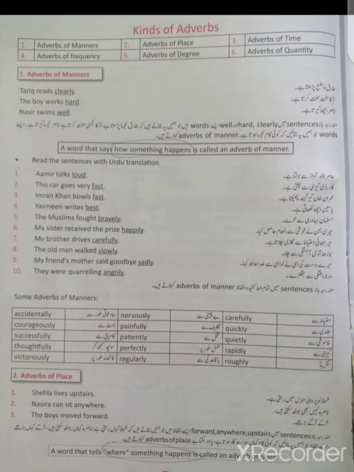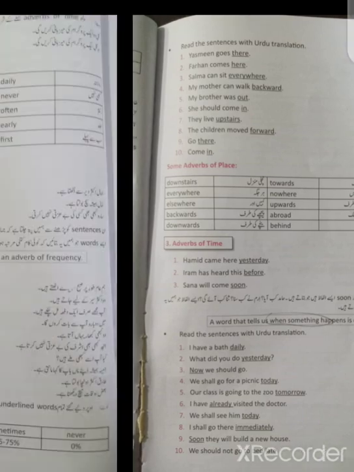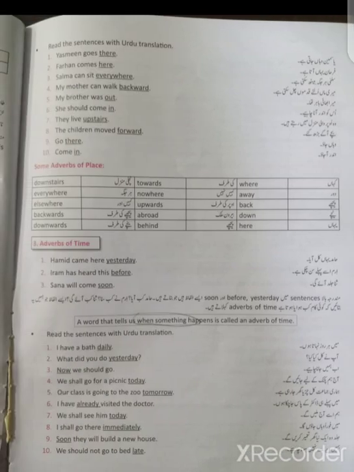Okay, so the underlined words are the adverbs of place. Here are some examples of adverbs of place. For example, downstairs, everywhere, elsewhere, backwards, downwards, towards, upwards. Okay, coming to the third kind of adverb, which is adverbs of time. It will tell you when something happens. कोई चीज़ कब हुई है ये वो बता रहा है.